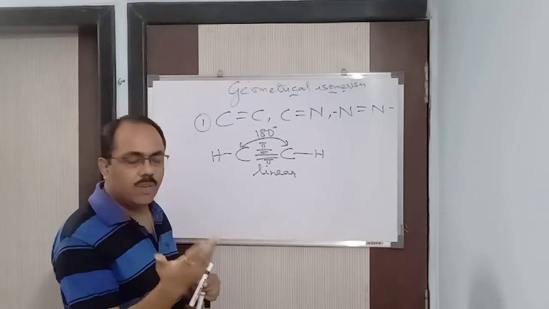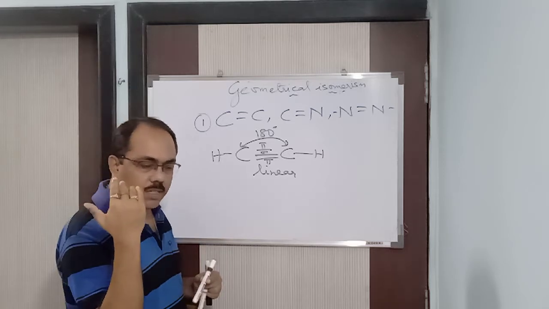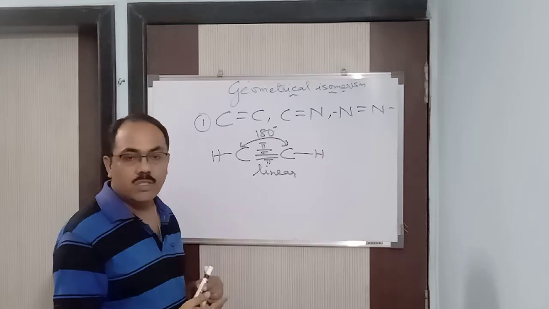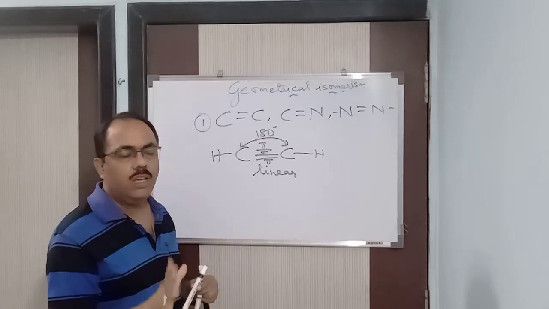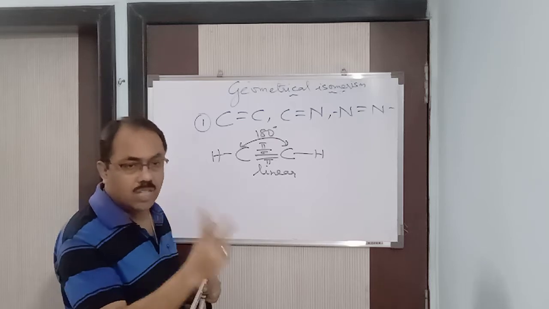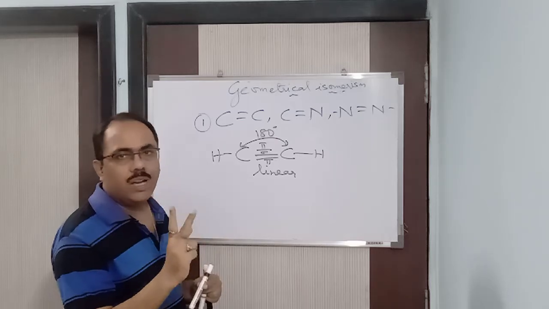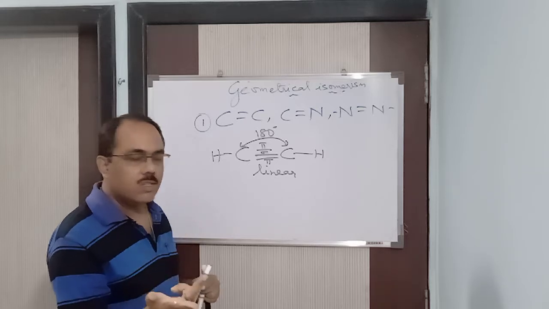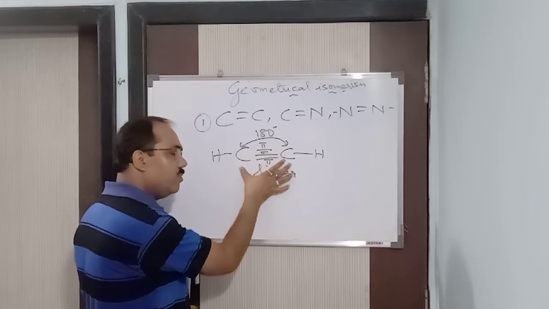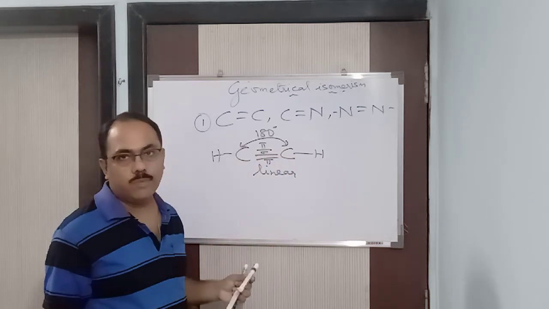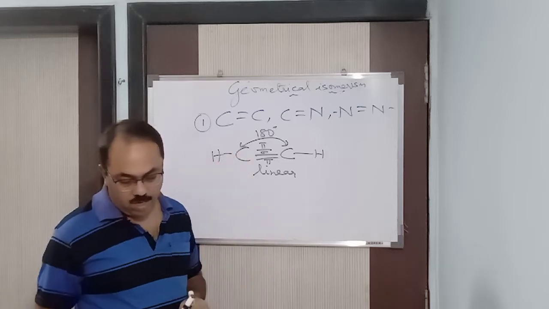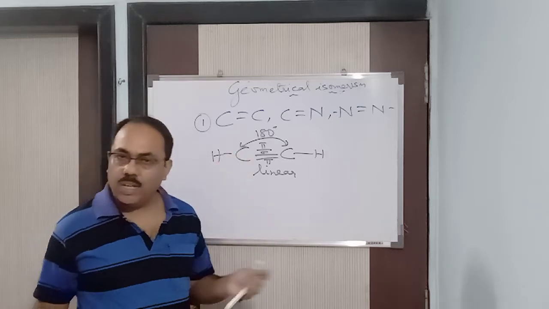What I am trying to tell you is that due to restricted rotation only, we have two different structures, and those two different structures give rise to two isomers. Because unless you have two structures, how will you get two isomers? So it is linear, it will not show any isomerism, that is geometrical isomerism. A single bond also will not show any geometrical isomerism, because it has free rotation. Fine. So, understood what I said about it?